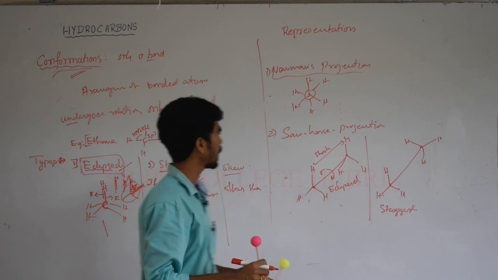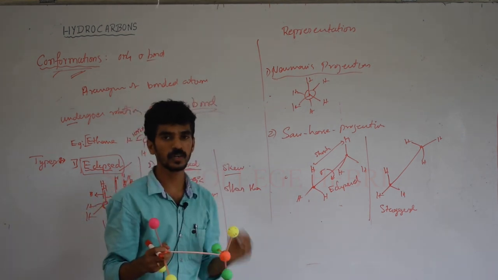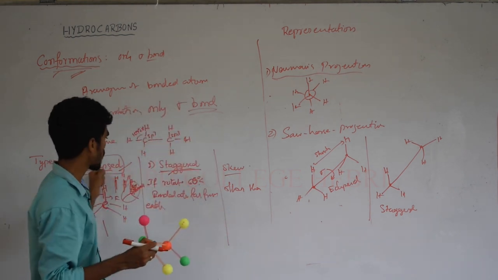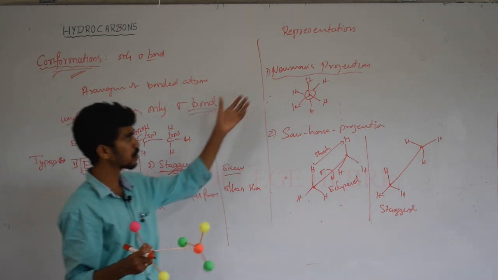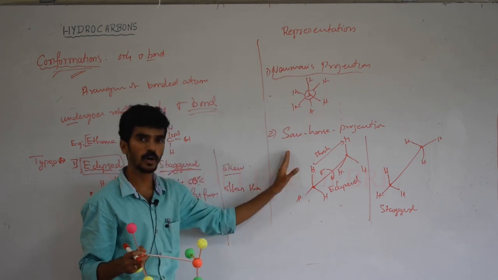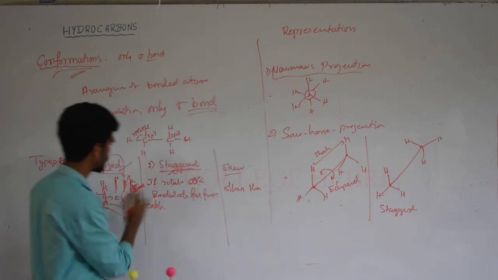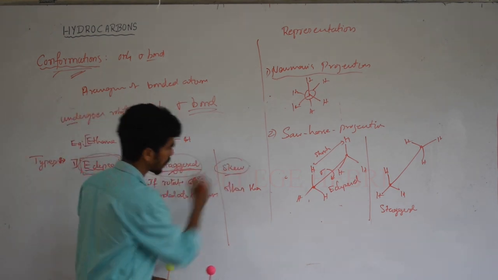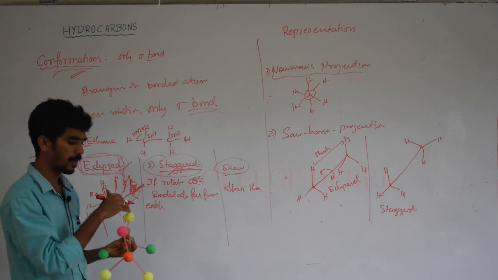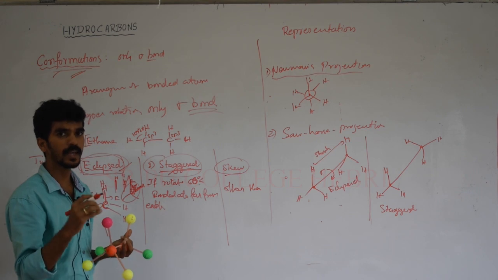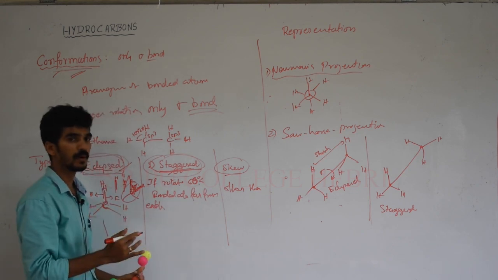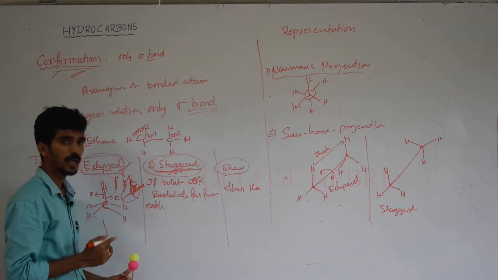Okay, so I hope you got the idea of conformation. What are conformations? Rotations are possible at the sigma bond. Due to that rotation, it gives 3 types of conformation: staggered, eclipsed and skew. We can write these in a 2-dimensional geometry using the Newman's projection and the sawhorse projection. Among eclipsed, staggered and skew conformations, which is more stable? Where the strain is very low, obviously when the bonded atoms are far from each other, there is minimum repulsion. So staggered conformations have the minimum repulsion.